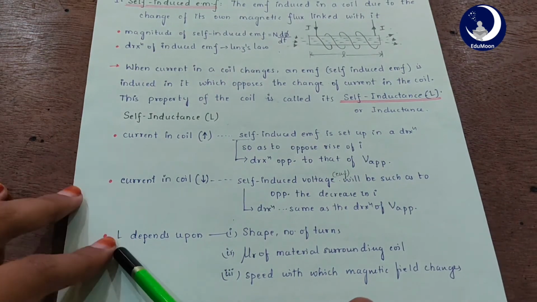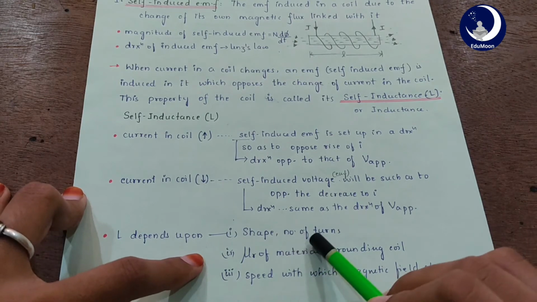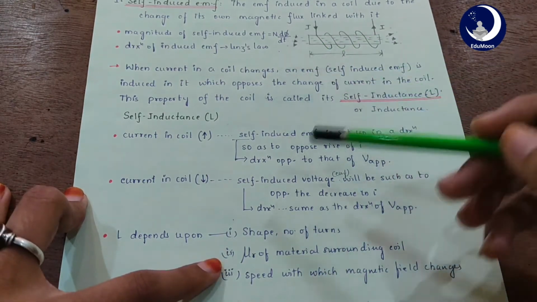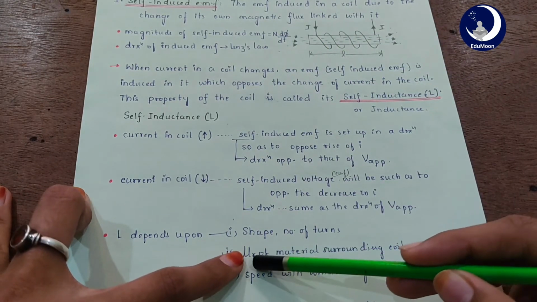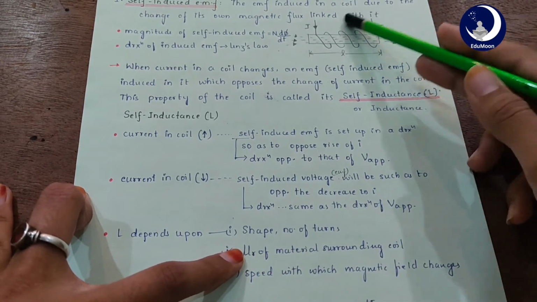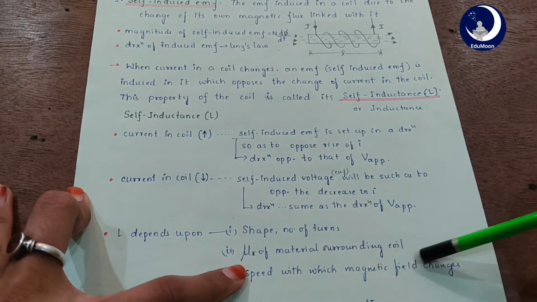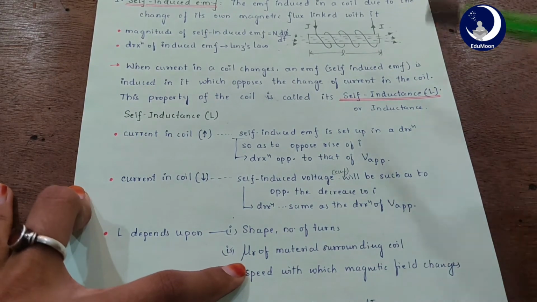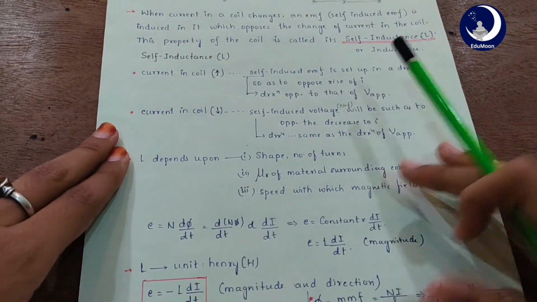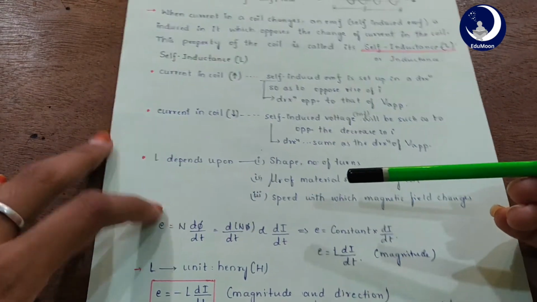Self-inductance L depends upon the shape and number of turns N. And it also depends upon the relative permeability of the material surrounding the coil. And it depends upon the speed with which the magnetic field changes. Right? And then we will get some relations now.